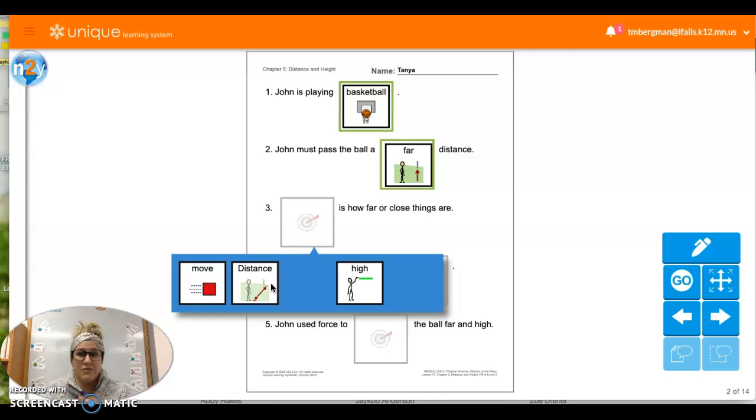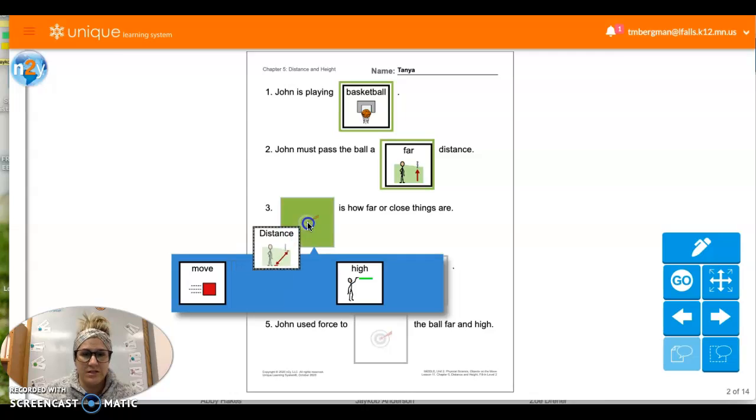And the reason I said that it might give you a good clue is because the word distance is capitalized, okay? And so that's at the beginning of a sentence. So we'll put that in here.